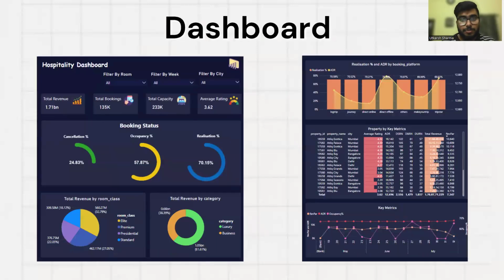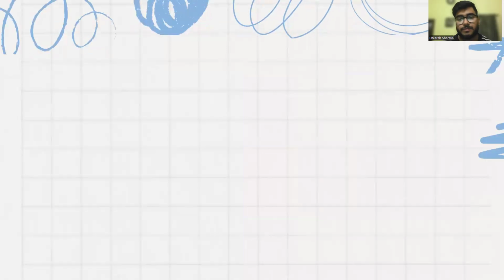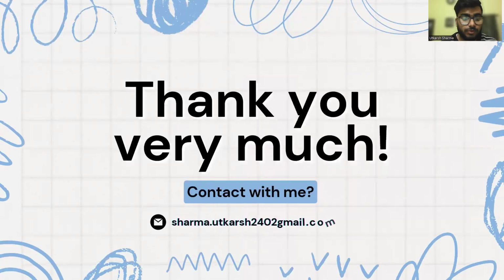Okay, so this is the dashboard in which I already put three types of filters: filter by room, filter by week, filter by city. So you can easily get the details according to these filters. The KPIs are there: total revenue, total booking, total capacity of the room, then average rating, then the booking status, and other metrics. Okay, so this is all about this project.